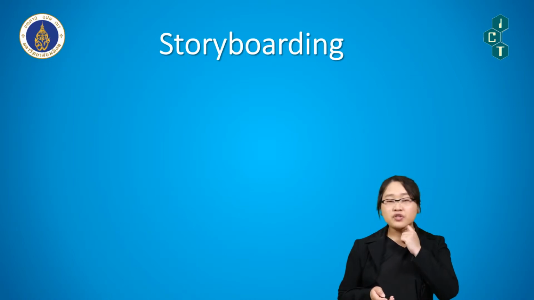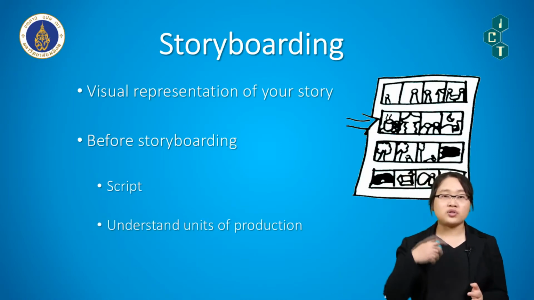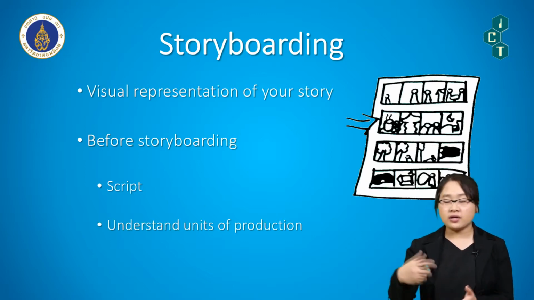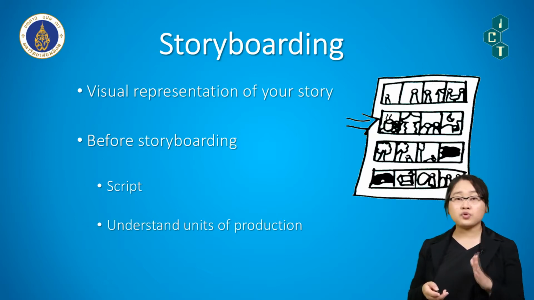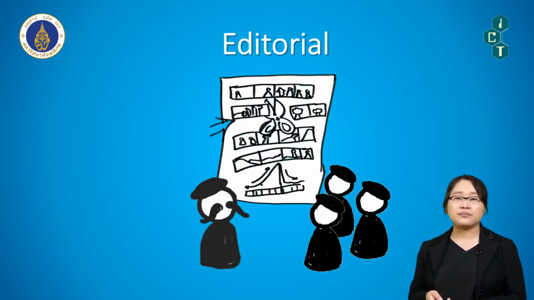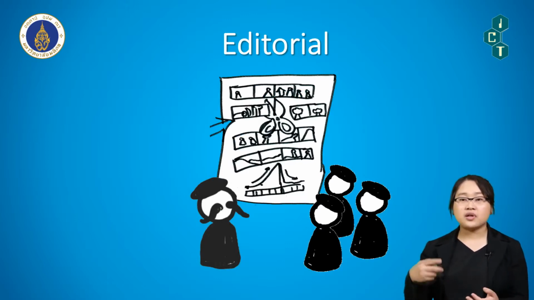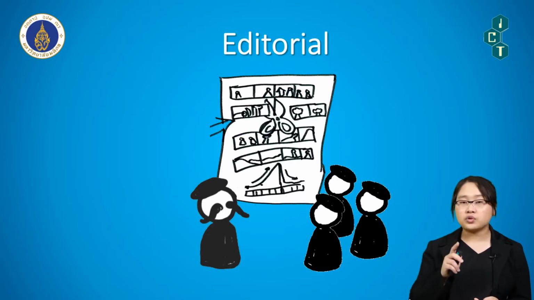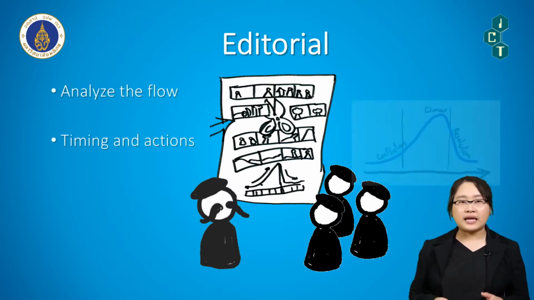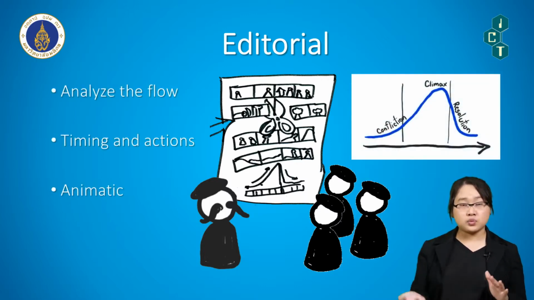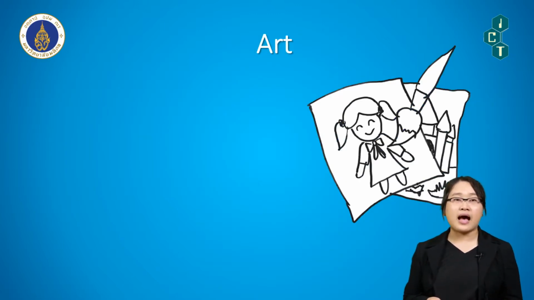And then, after you have the story, you have to create the storyboard in order to make clear the idea of what you are going to have in your animation. And also, you have to communicate with your team. After you have the storyboard, you go to your team, tell them about it, and go to the editorial step. In editorial, you make clear the flow, and you can switch the flow if you would like to, adjust the pace and timing, and you create an animatic out of that.